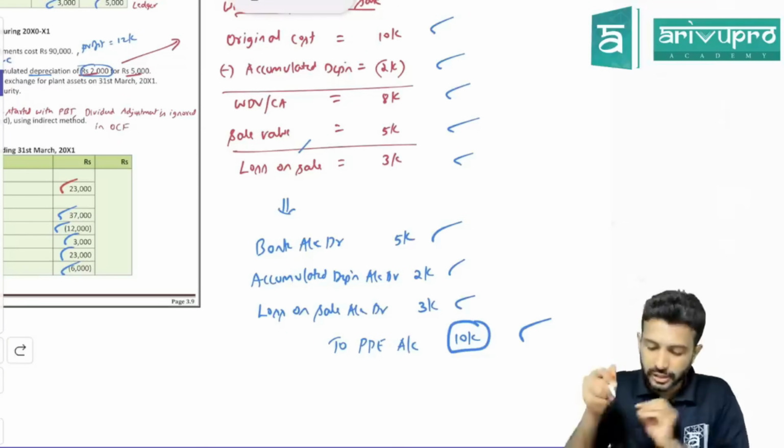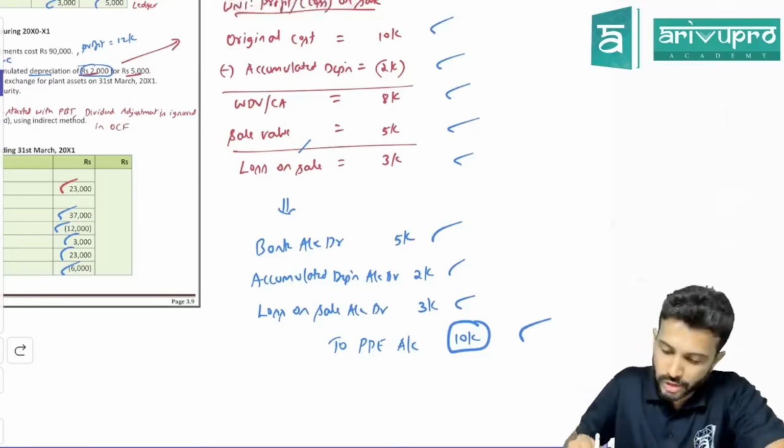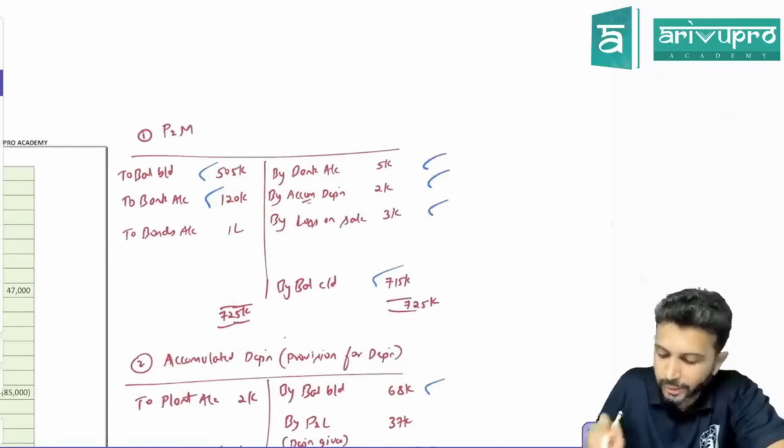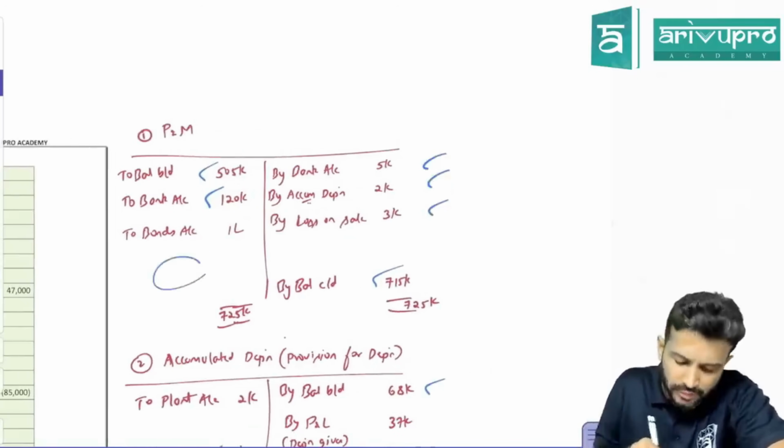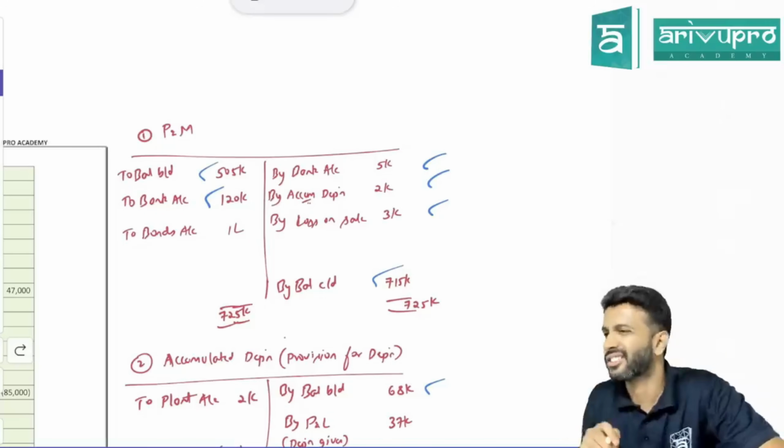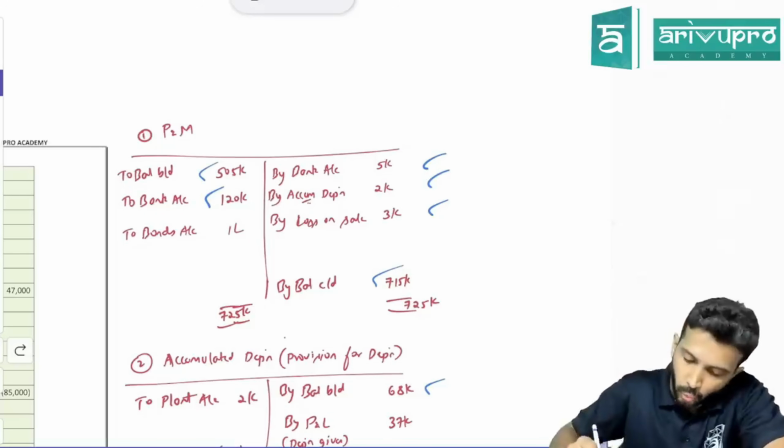Okay? This entry we have to post in the PP ledger. So the posting will be by bank, by accumulated depreciation, by loss on sale. Profit on sale will come on the debit side. Loss on sale will come on the credit side. Like that. Okay.